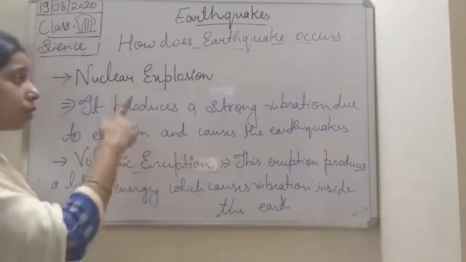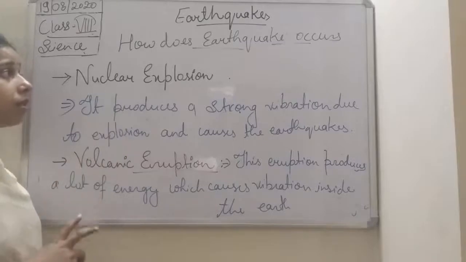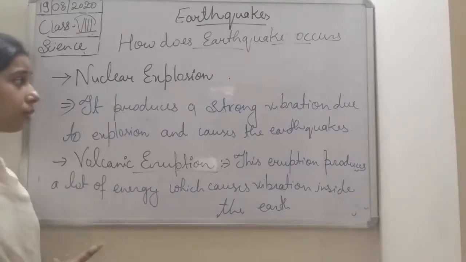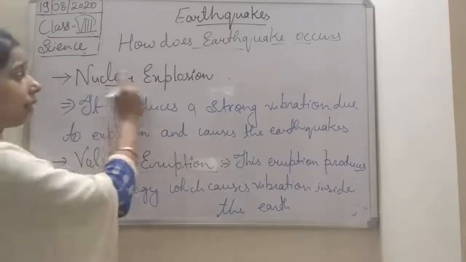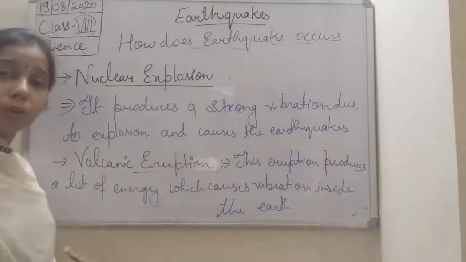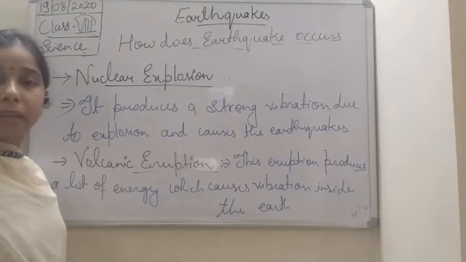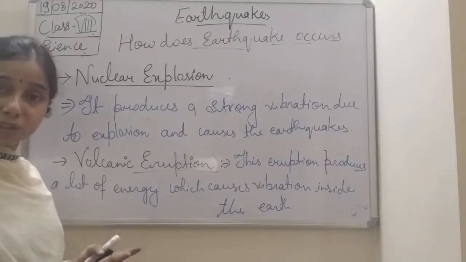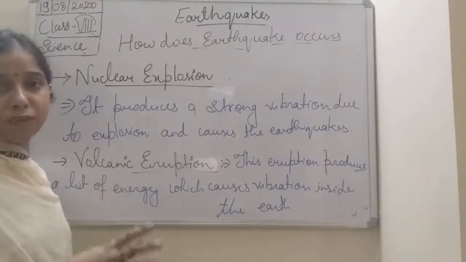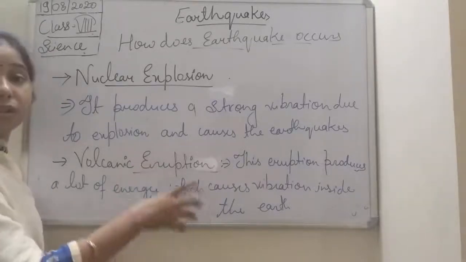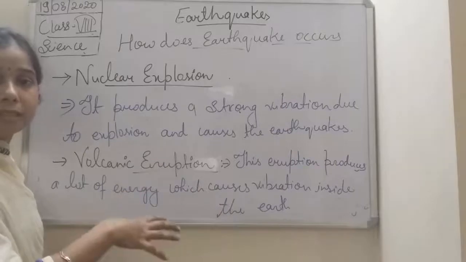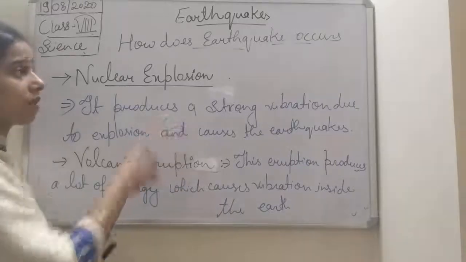So you see here the two reasons why the earthquake occurs, students. The first one is the nuclear explosion, and the second one is the volcanic eruption. In both of them, one thing is common: they produce a lot of energy, and due to the production of energy at the site of the explosion, this energy makes vibration inside the earth, and hence it causes the earthquake.